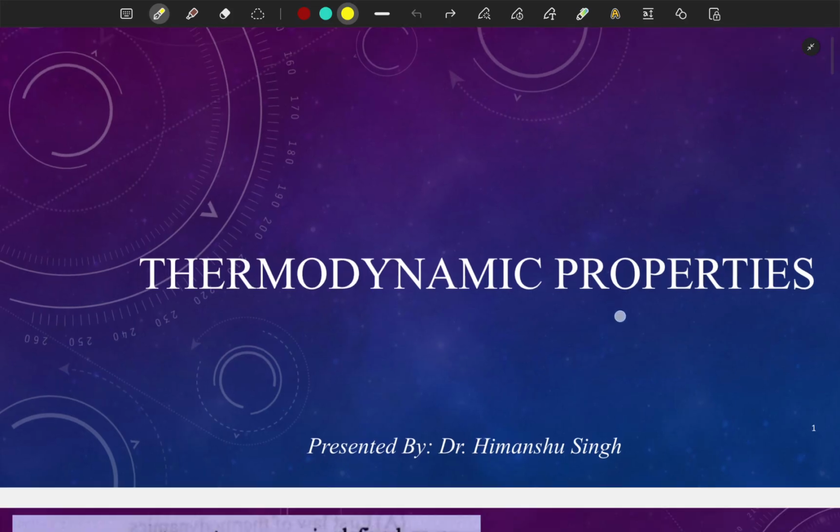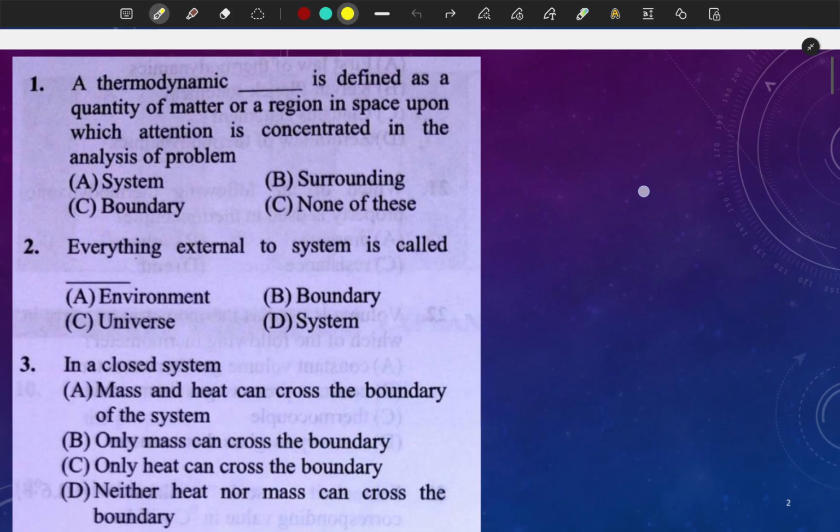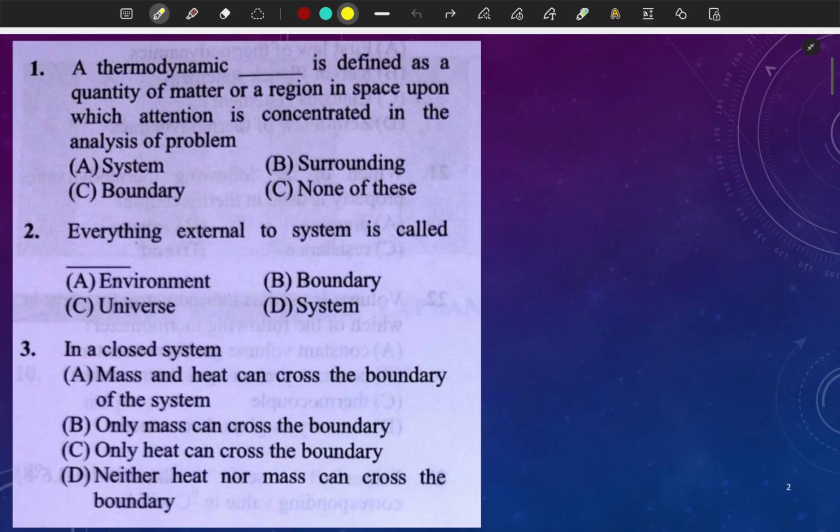Let's try to solve some questions, some fundamental questions. Now the question number one. So guys, you can pause this video, first solve question number 1, 2, 3, then just see the explanation, right? So let's read this question. A thermodynamic system is defined as a quantity of matter or a region in space upon which attention is concentrated in an analysis of a problem.